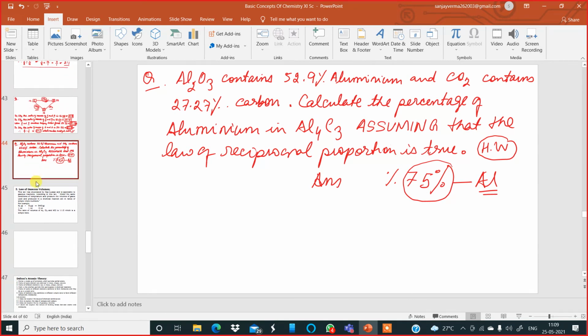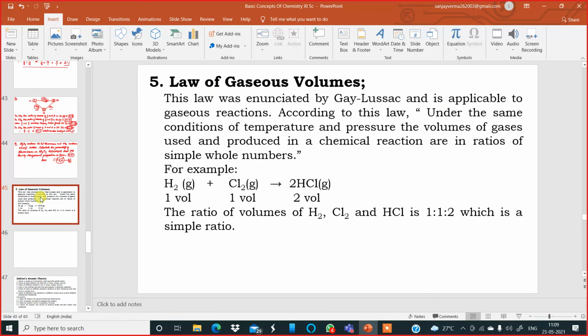Now, my dear boys, let us go further in this chapter. The next law in this chapter is called the law of gaseous volume. This law was enunciated by Gay-Lussac, which you have learned in class 10 also. It states that under the same conditions of temperature and pressure, the volumes of gases used and produced in a chemical reaction are in ratios of simple whole numbers.